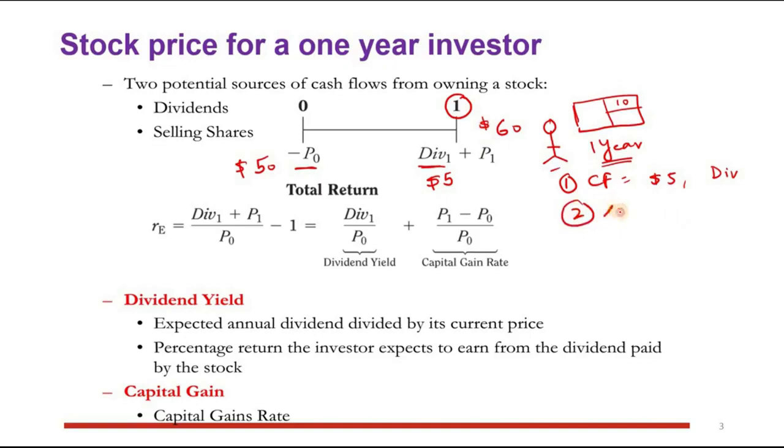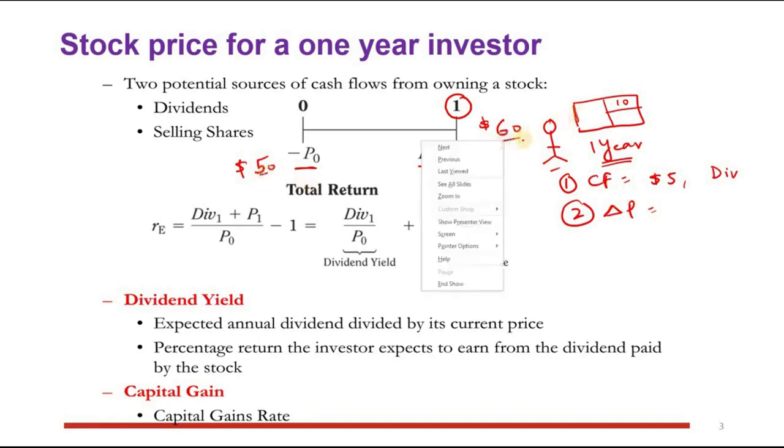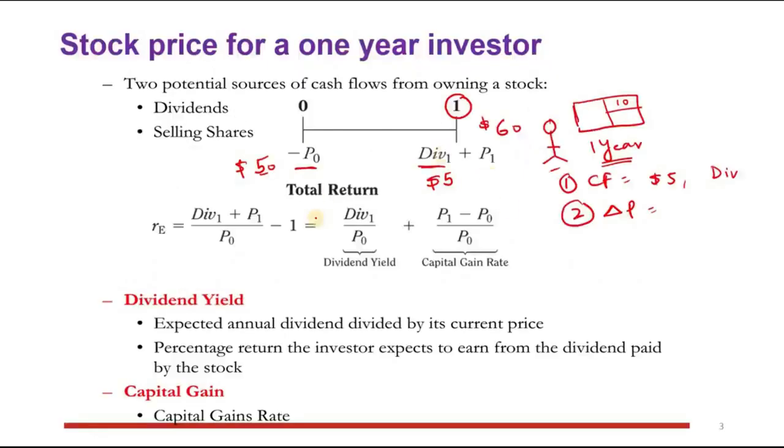the other is due to change in price, right? So he bought that stock for 50, but now that stock is at $60, so he can still earn $10. So 60 minus 50, $10 is another cash flow, right? So you see there are two types of cash flows, one in the form of dividend and the other in the form of change in price, right?